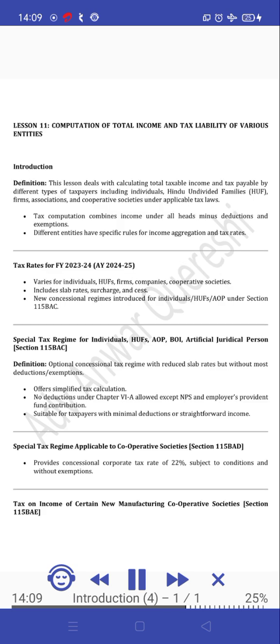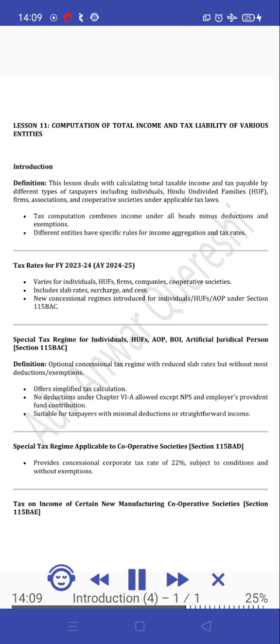Lesson 11. Computation of total income and tax liability of various entities. Introduction. Definition. This lesson deals with calculating total taxable income and tax payable by different types of taxpayers including individuals, Hindu undivided families (HUF), firms, associations, and cooperative societies under applicable tax laws. Tax computation combines income under all heads minus deductions and exemptions. Different entities have specific rules for income aggregation and tax rates.